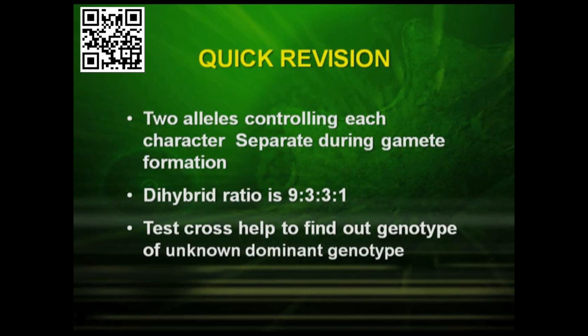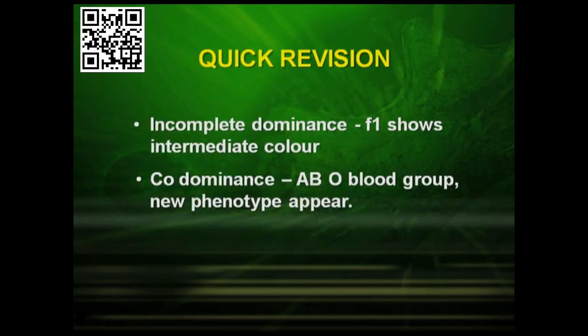Second, the dihybrid ratio is 9:3:3:1. The test cross helped to find out the genotype of an unknown dominant phenotype. Incomplete dominance in the F1 shows an intermediate color. And in codominance, in the ABO blood group, a new phenotype appears.